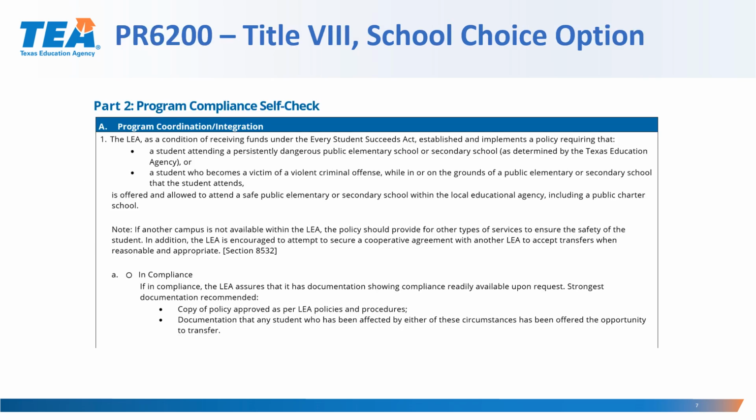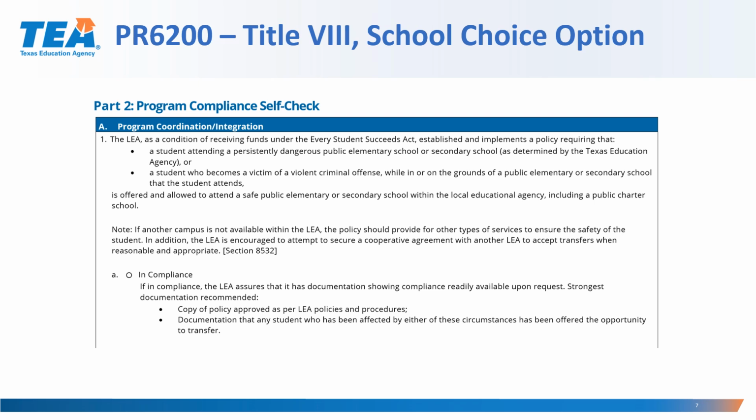Part 2A1. The LEA, as a condition of receiving funds under the Every Student Succeeds Act, established and implements a policy requiring that a student attending a persistently dangerous public elementary school or secondary school, or a student who becomes a victim of a violent criminal offense while in or on the grounds of a public elementary or secondary school that the student attends, is offered and allowed to attend a safe public elementary or secondary school within the local education agency, including a public charter school.